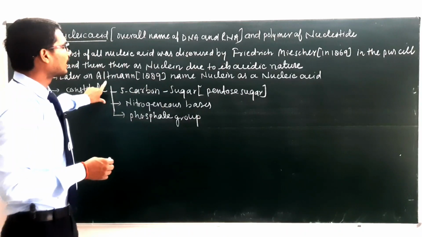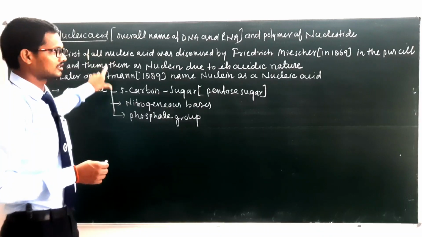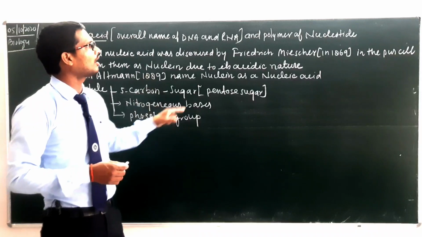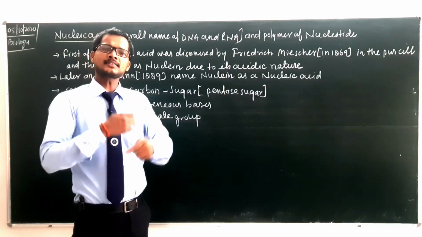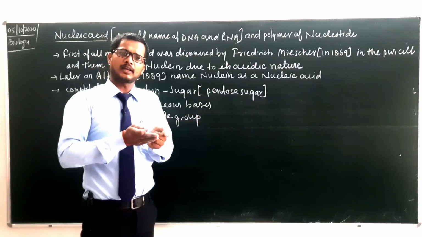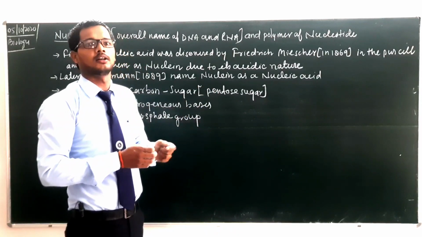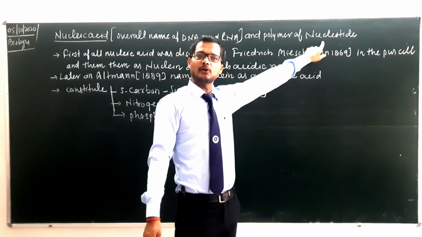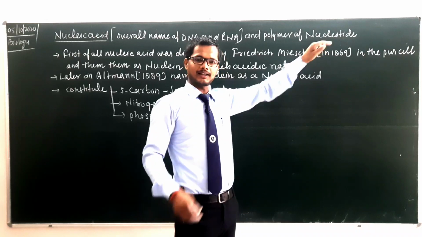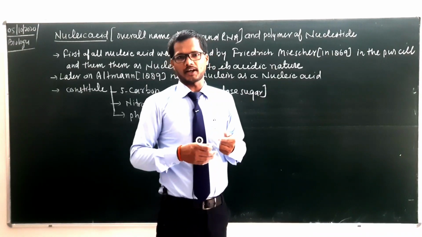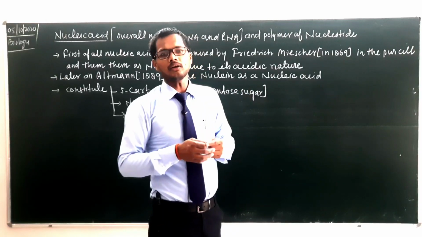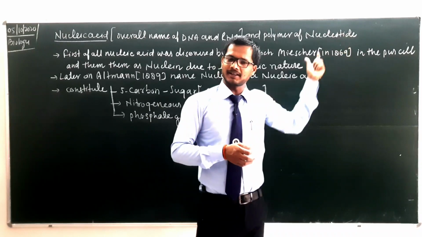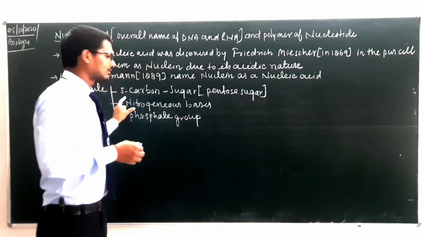Now we will discuss how this nucleic acid is made up of: what is nucleotide, what is nucleoside, and how nucleotides join one by one and form the DNA polymer or polynucleotide chain. Because DNA is made up of nucleotides. Nucleotide is a monomer, and repeated units of nucleotide form what? DNA, a polymer. Because this is a monomer, when monomers gather they will form a polymer. So we will discuss all those. So this was all about the nucleic acid.